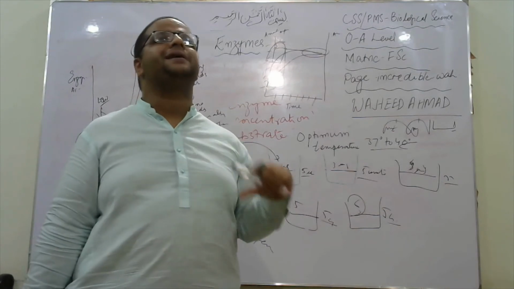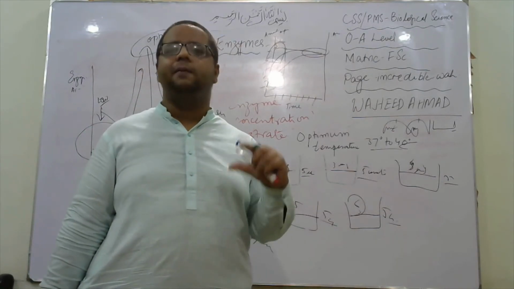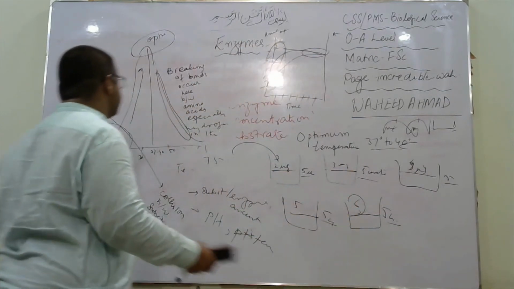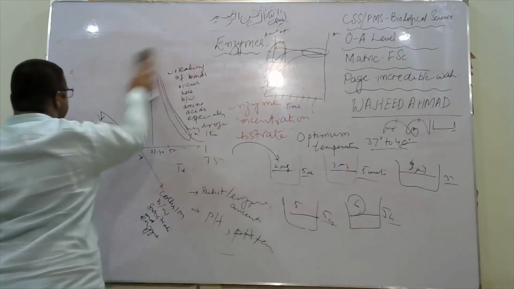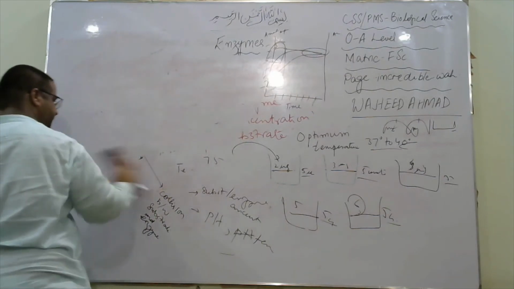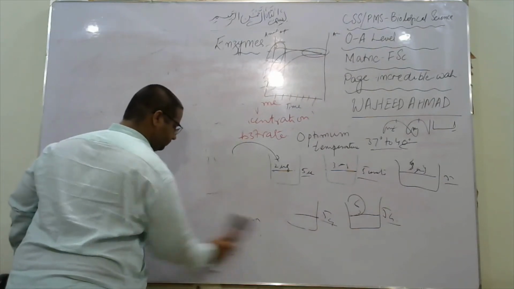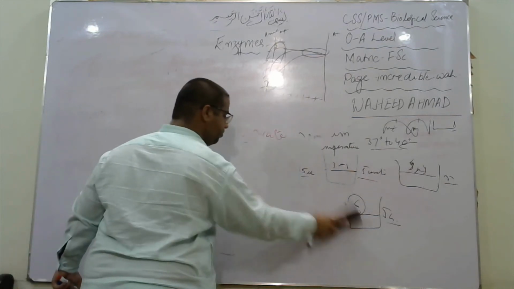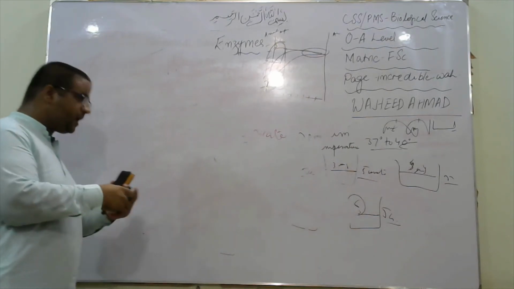How can we separate that lactase from the milk? So immobilizing enzymes is a new concept that has emerged, and it is being used widely.